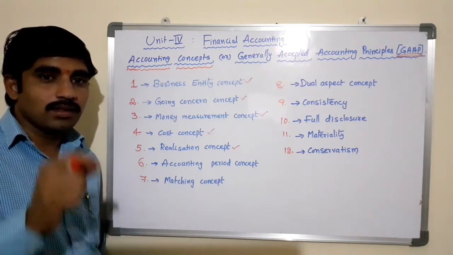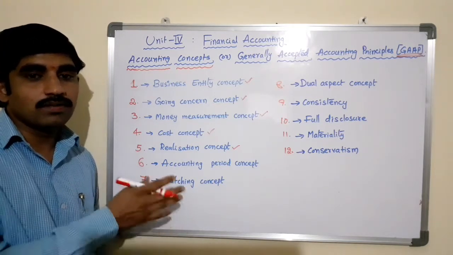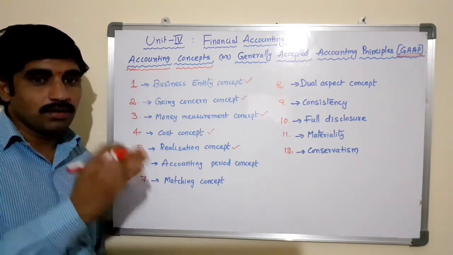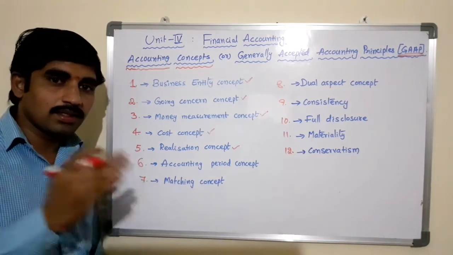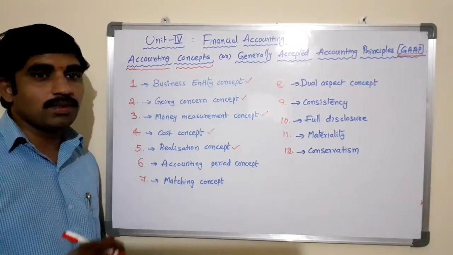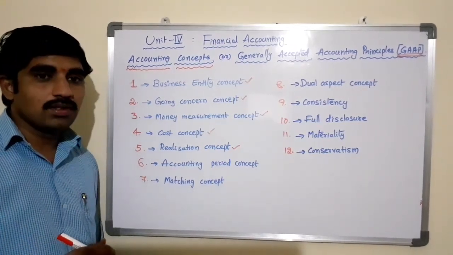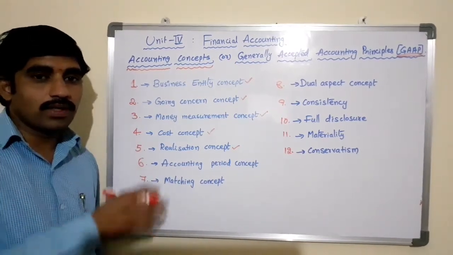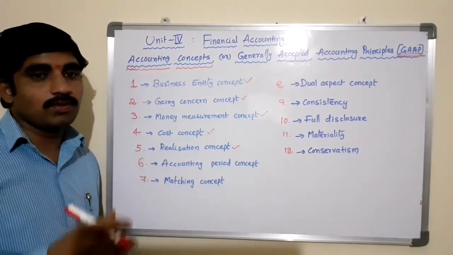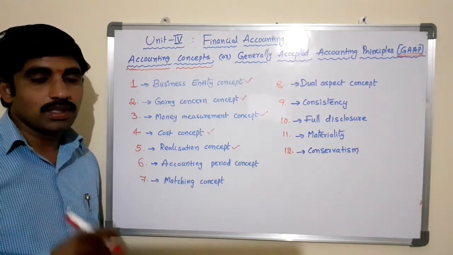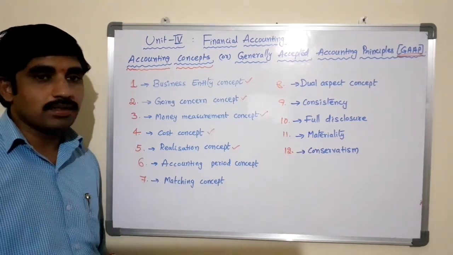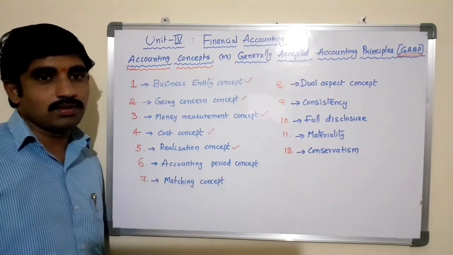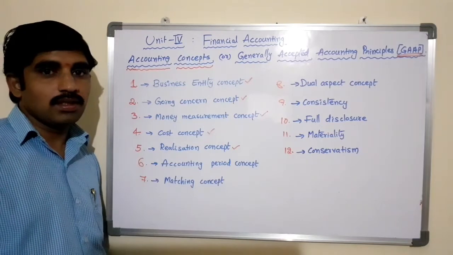As and when the money is realized, after completion of the sales transaction, the money is transferred to the business and the goods are transferred to the customer, then only we can record it in the books of accounts as sales worth so and so amount. It means that unless realized, the transaction will not be recorded in the books of accounts. That is called the realization concept.